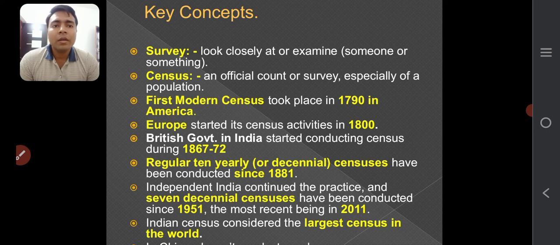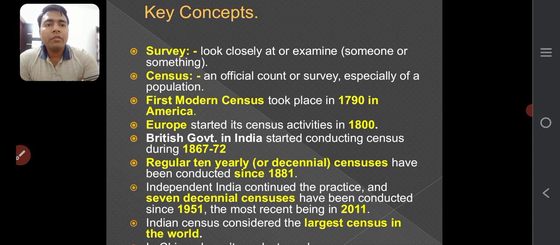This was the regular 10-year census conducted by the British government. And in independent India, as I told you earlier, the first census was conducted in 1951; in 1947 we got independence, and in 1951 the first census was conducted, and thereafter seven censuses have been conducted successfully till now.